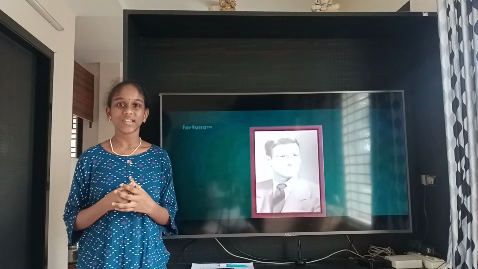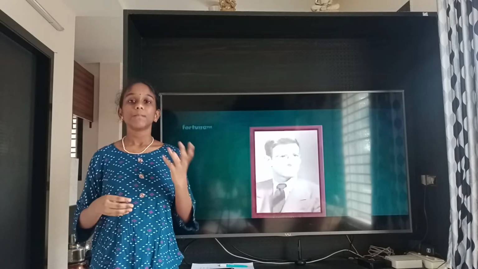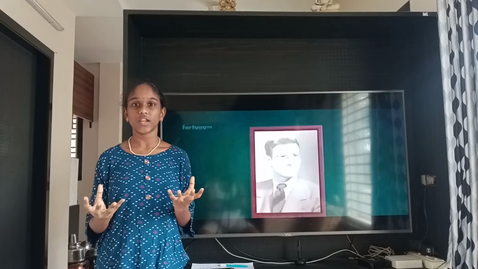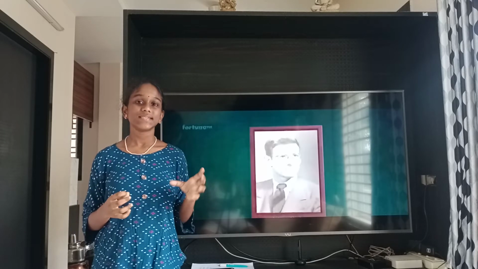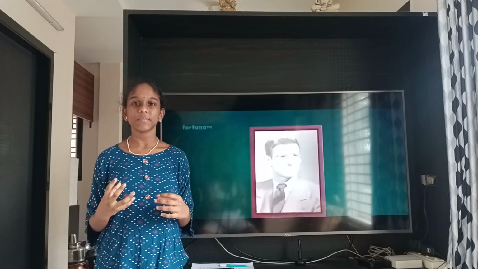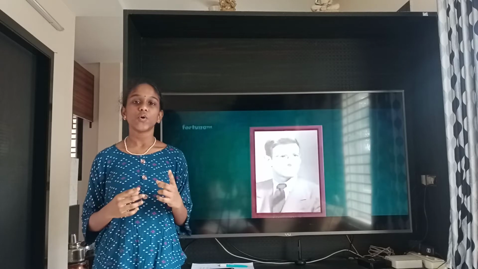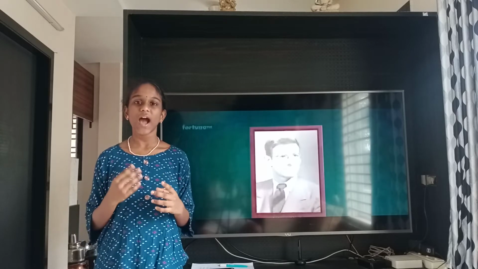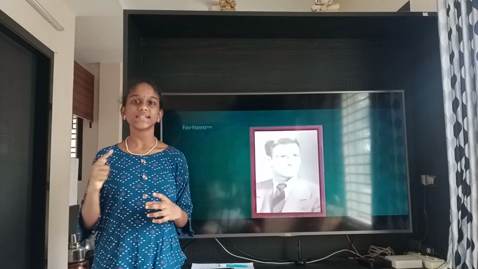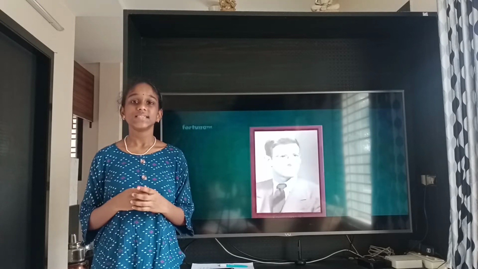The first criterion is the type of cell. It means whether the cell is prokaryotic or eukaryotic. Prokaryotic means a cell which has no nucleus within the cytoplasm, and eukaryotic means a cell which has a nucleus within the cytoplasm. But both prokaryotic and eukaryotic can be unicellular, which means a single cell.